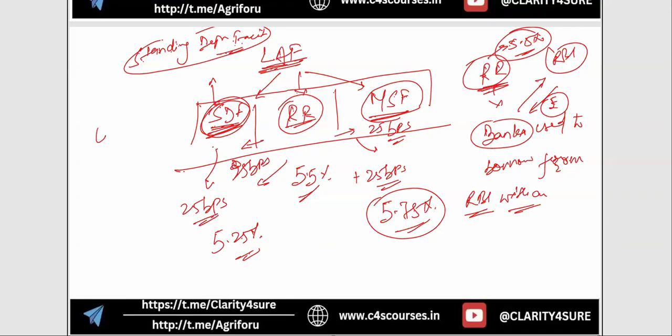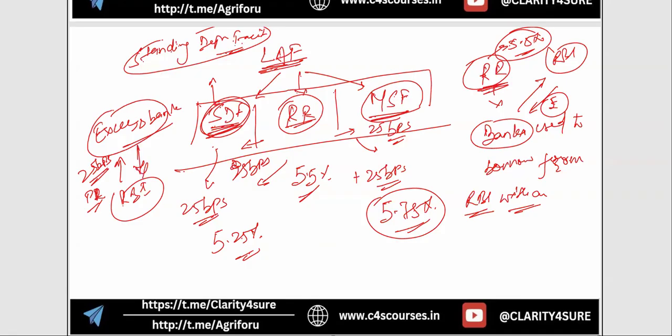So if a bank has excess money, it can keep that money with the RBI, and for that the RBI is going to pay some interest rate. It must pay 25 basis points less than the policy rate or the repo rate. So the bank has excess money, it is keeping it with the RBI, and it is getting interest on that money at 25 basis points less than the policy rate.